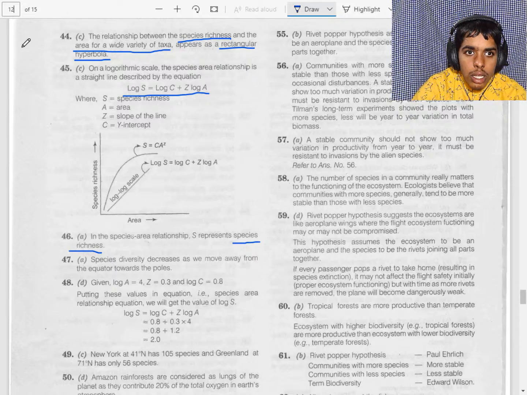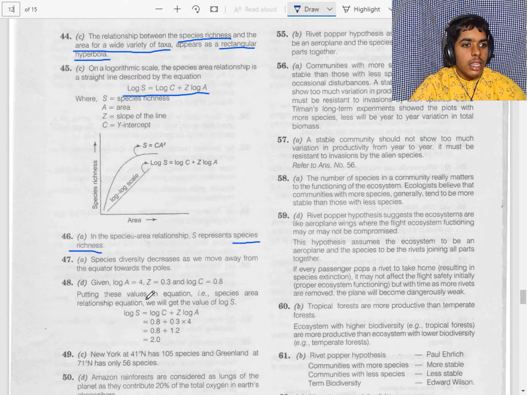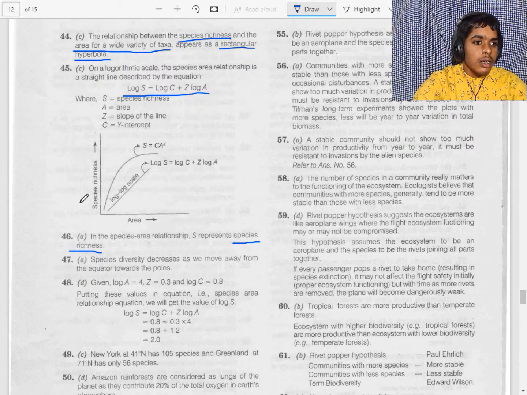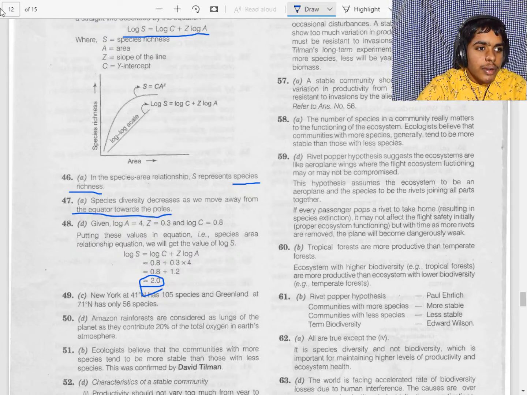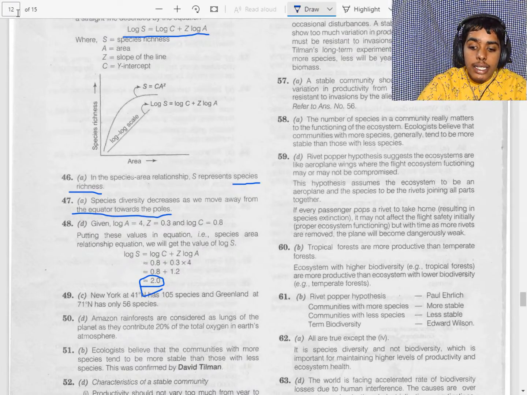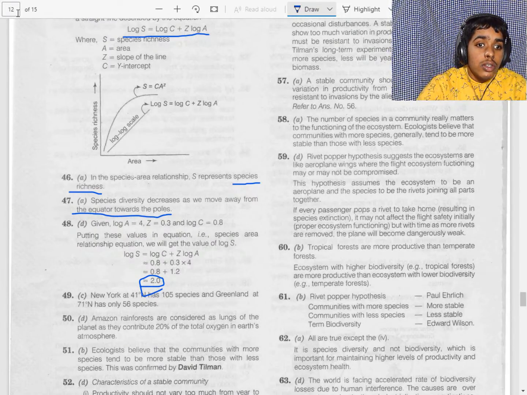Let's check. Yes, 2 we got, and we have done the same.